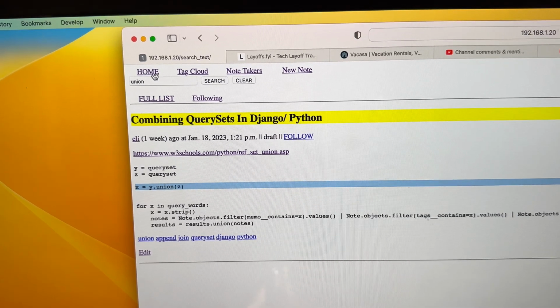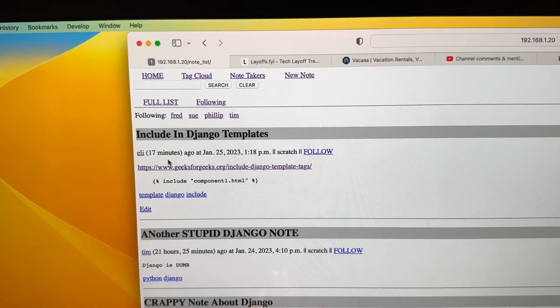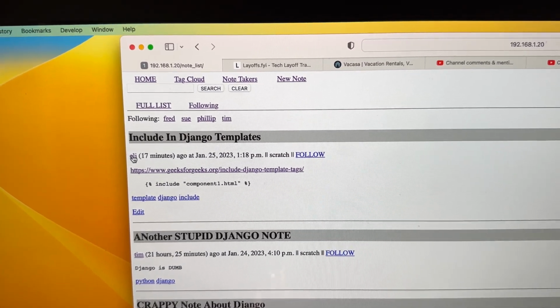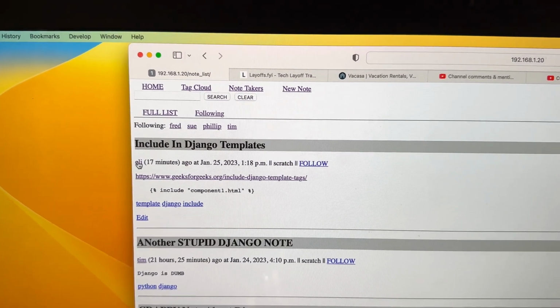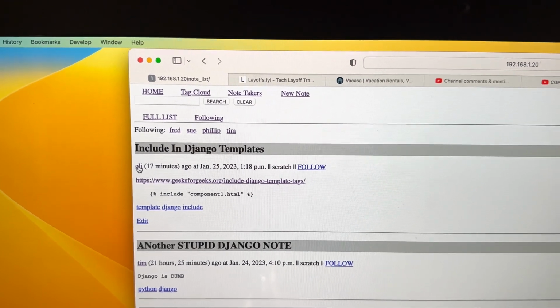So anyways, there we go. This is our little note-taking app up until this point in time. It's now Wednesday, so it might not get deployed. It's probably not going to get deployed publicly this week. Maybe next week, as they say.